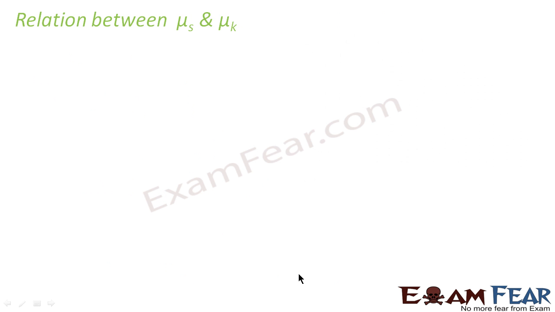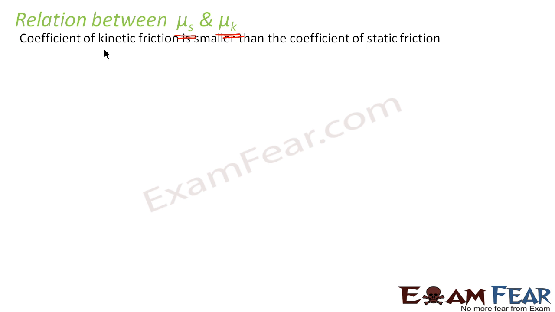Now that we have studied both kinetic friction as well as static friction, let us try to see how mu s and mu k are related. What was mu s? It is the coefficient of static friction, and what is mu k? It is the coefficient of kinetic friction. The coefficient of kinetic friction is always smaller than the coefficient of static friction. That is, mu k is always lesser than mu s.